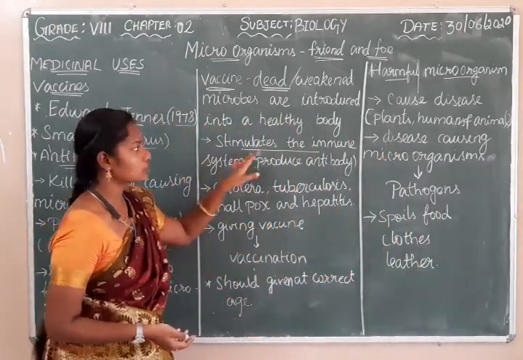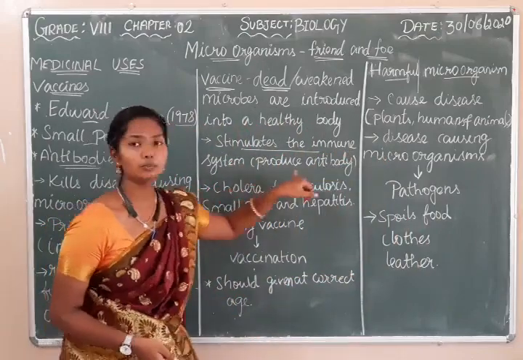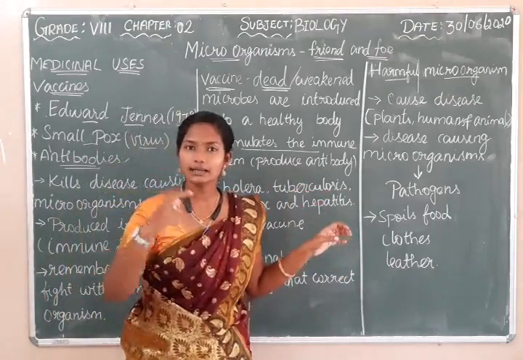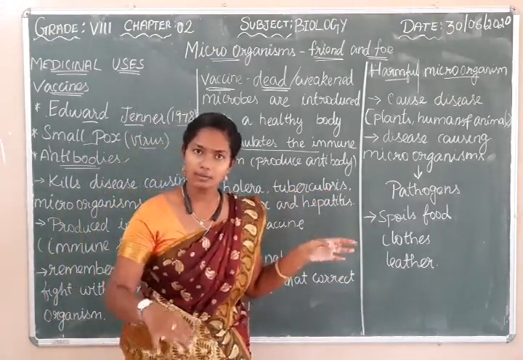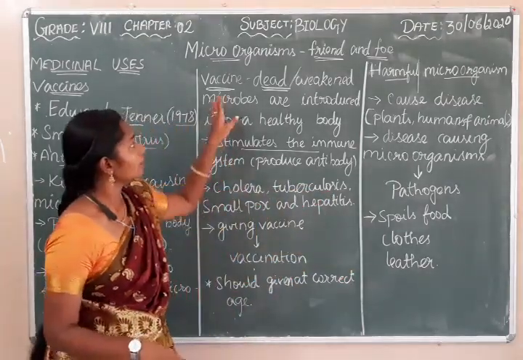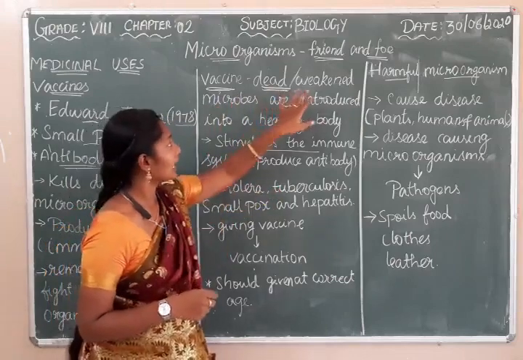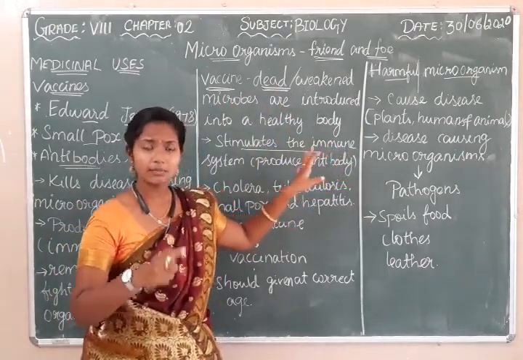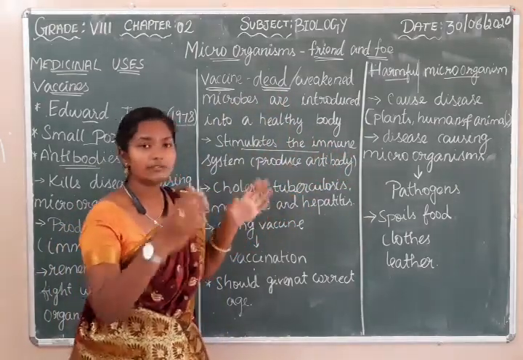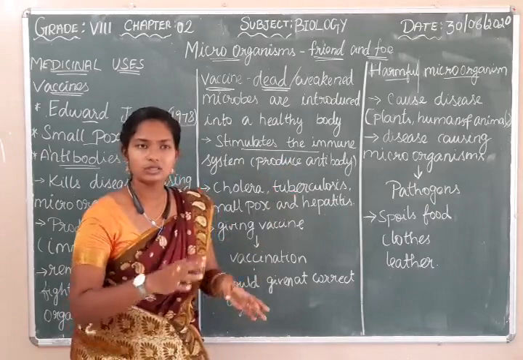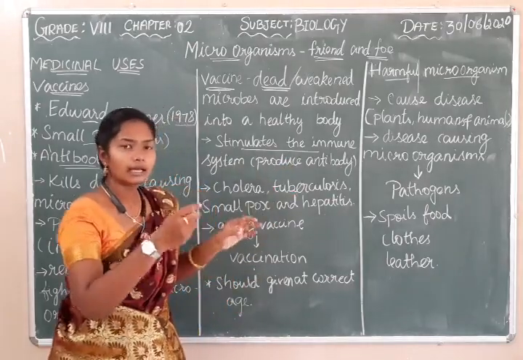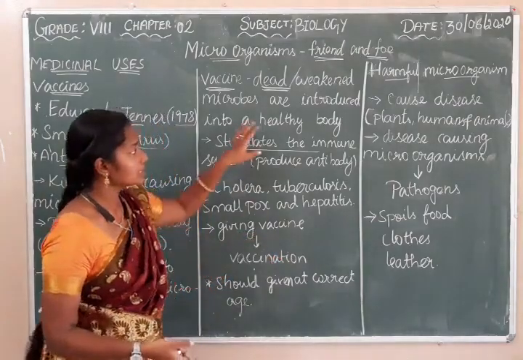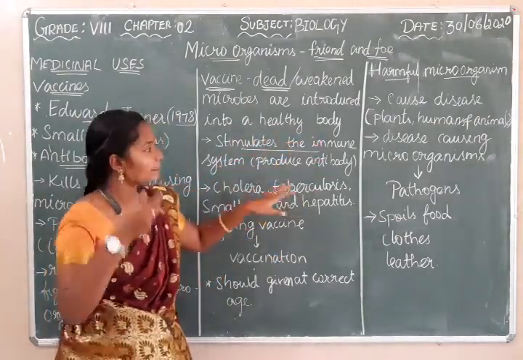What is a vaccine and what is its role? The role of the vaccine is to stimulate the immune system and to produce the antibody. As we know, the role of the antibody is to kill and destroy the disease-causing microorganism. A vaccine is nothing but dead and weakened microbes introduced into a healthy body. It contains a dead and weakened microorganism, so it is not harmful to us.